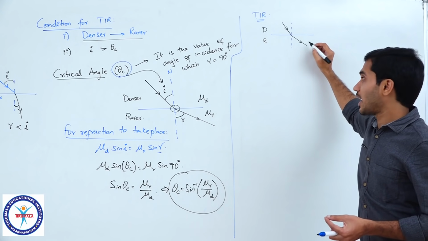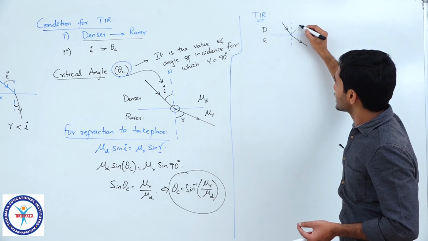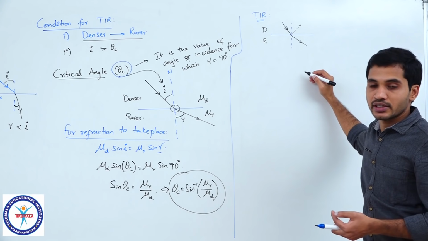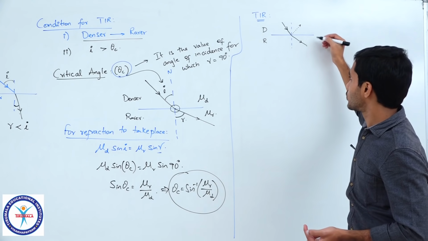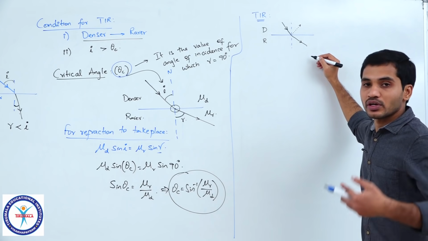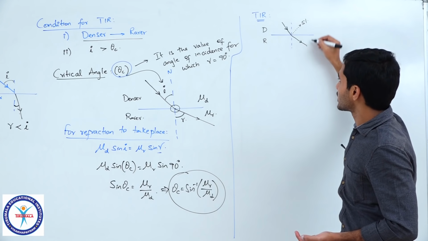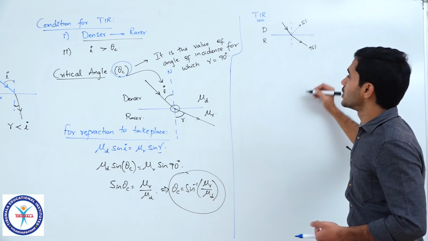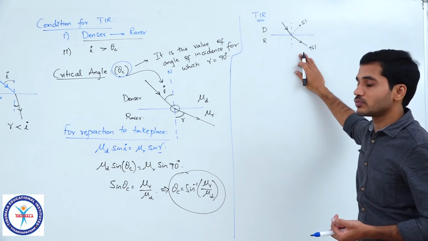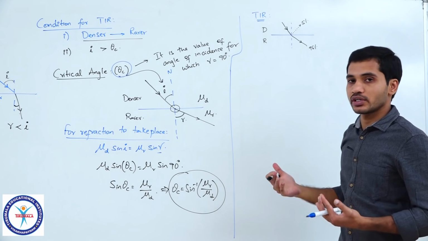I have told you that at each and every interface some part of the light gets reflected and some part gets refracted. If that is an interface of two different media, then most of the light will get transmitted or refracted, and some 5% or so would be reflected, with about 95% refracted. This is what we have discussed earlier. So, at every interface both phenomena generally occur, right?